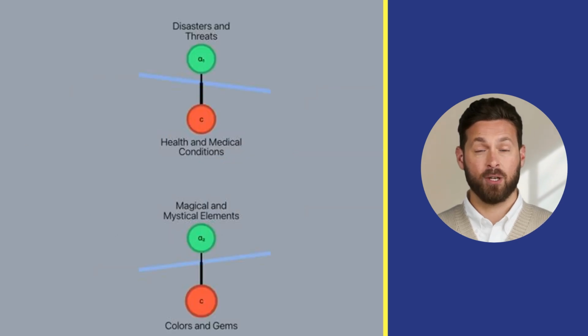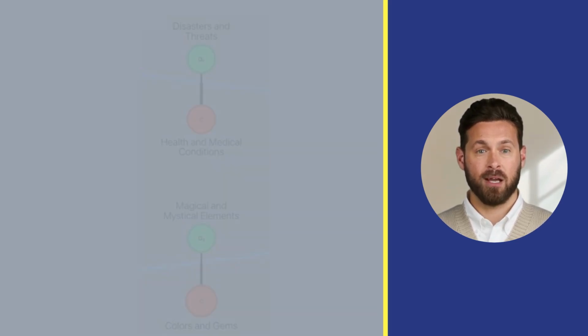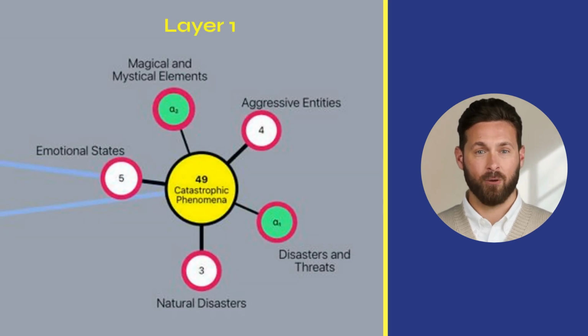Within this categorical restructuring process, the cut-out categorical subdimensions we have just mentioned, A1, disasters and threats, and A2, magical and mystical elements, can form categorical clusters of the new category associated with them in Layer 1. This new superordinate synthetic category, named here catastrophic phenomena, can then be described alongside 3 other categorical clusters.